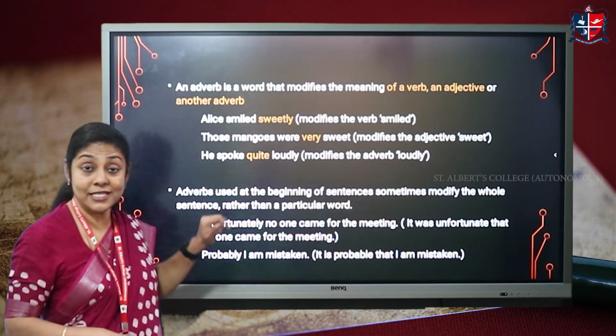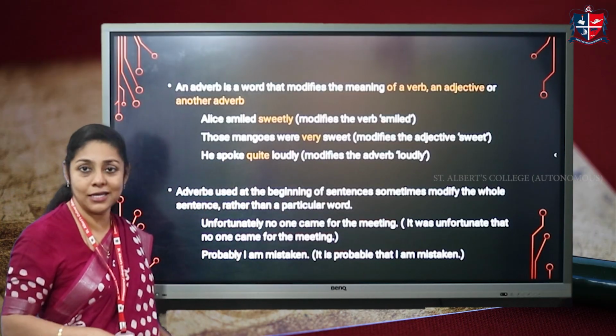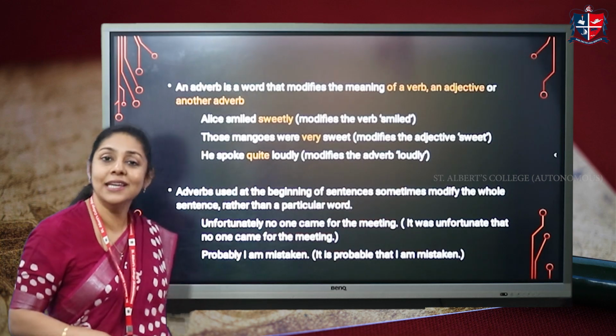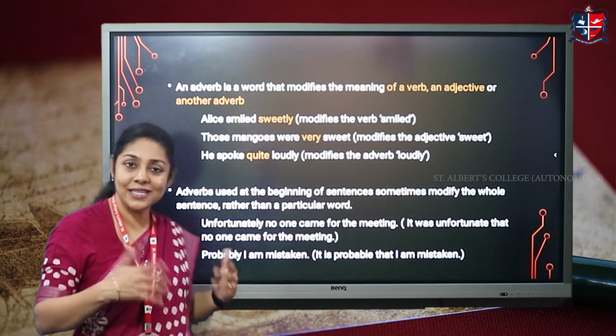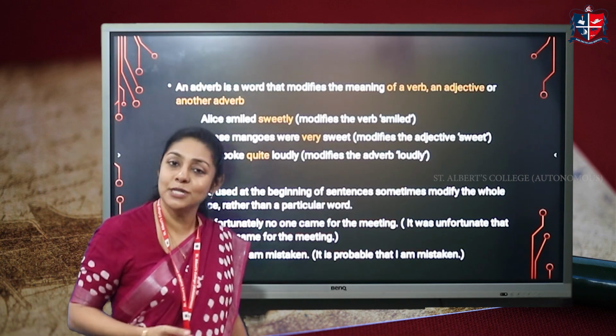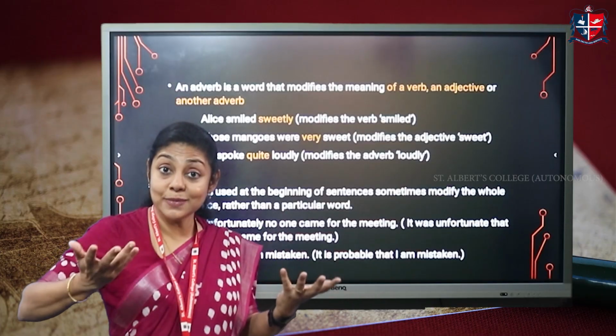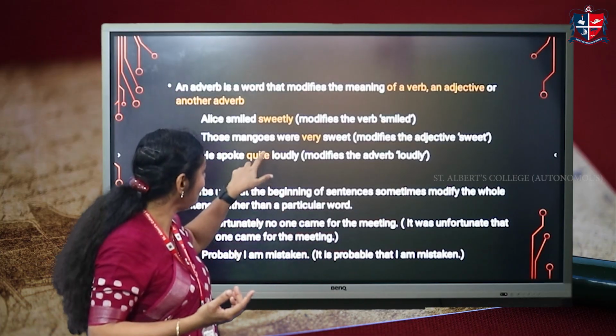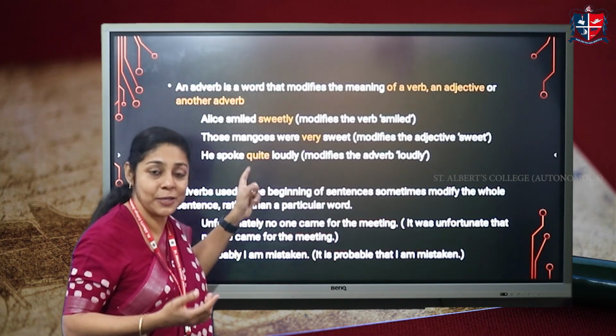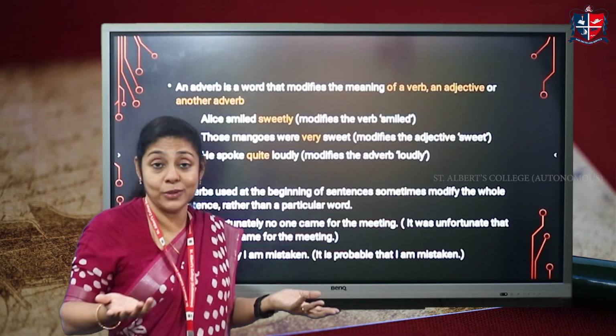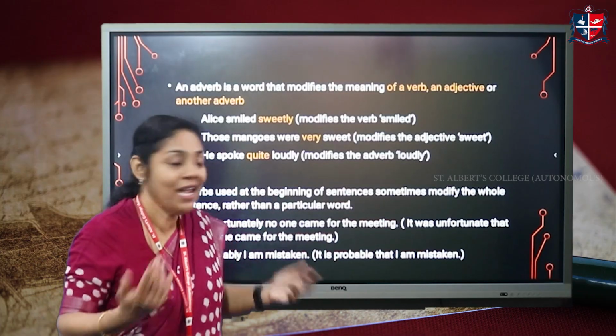In this particular sentence, he spoke quite loudly. Now, loudly is an adverb, right? Why is it an adverb? Because it modifies the verb spoke, right? How did he speak? Loudly. And here we have another adverb, quite. Spoke quite loudly. Quite loudly is reasonably loudly.